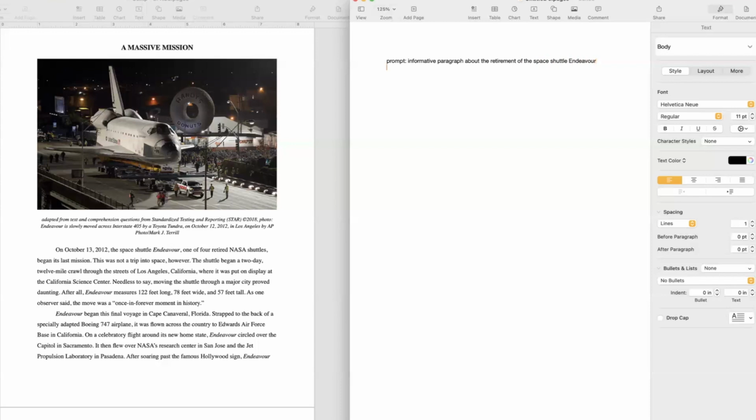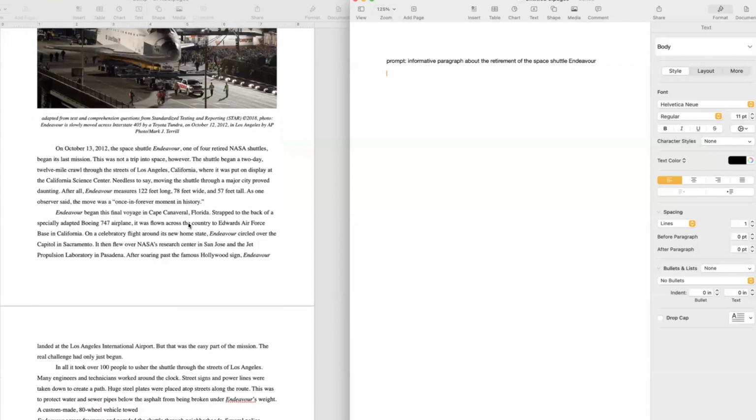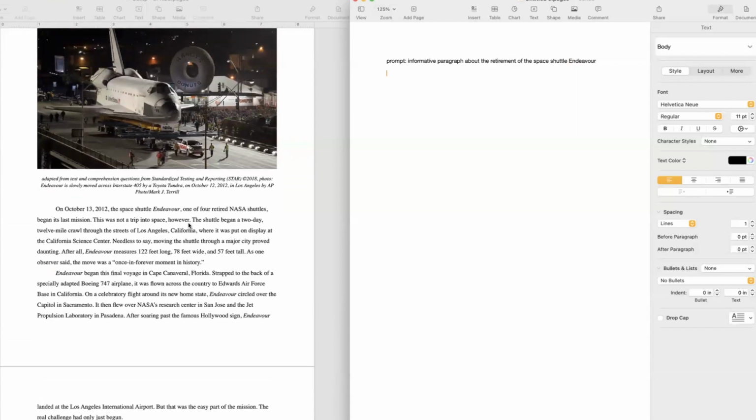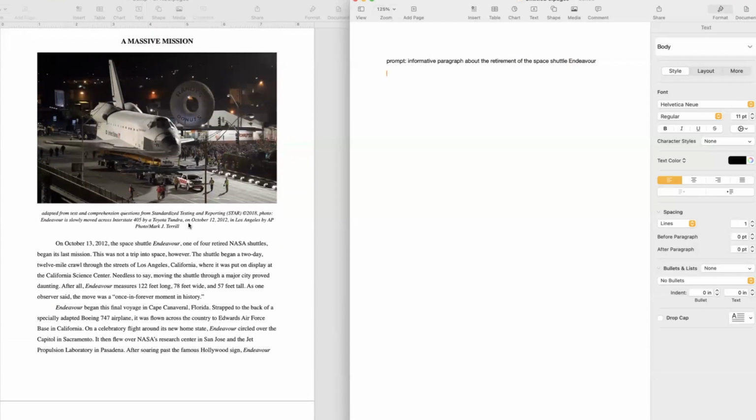But that's your prompt. Here's your material that you see up here. You see this longer essay here. It's 1, 2, 3, 4. I mean, it's longer than one paragraph, and all you have to write is one short paragraph. So how do you take the information that you find here? Let's say you Google this and you find this article. You have to write an informative paragraph about the retirement of the Space Shuttle Endeavor. And this is the information that you found online.